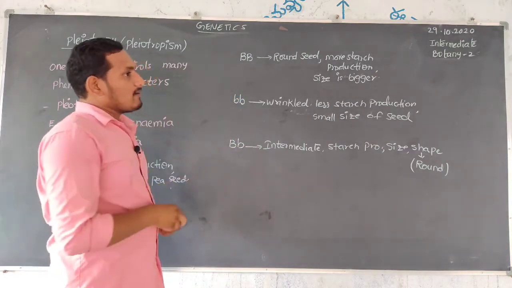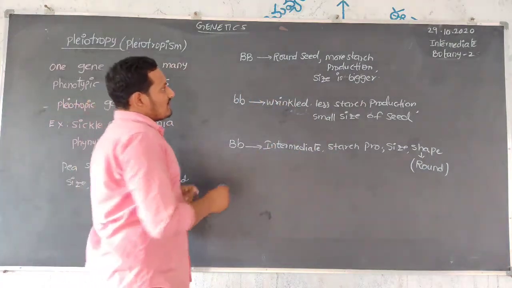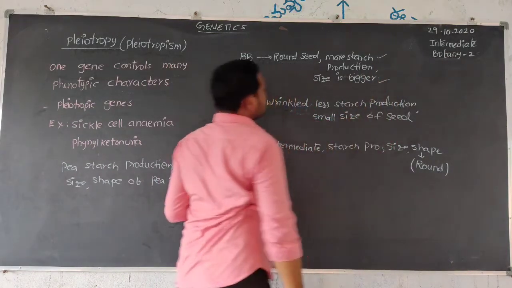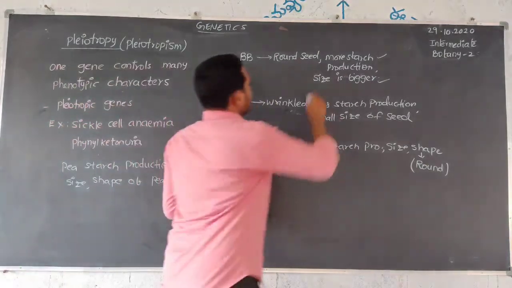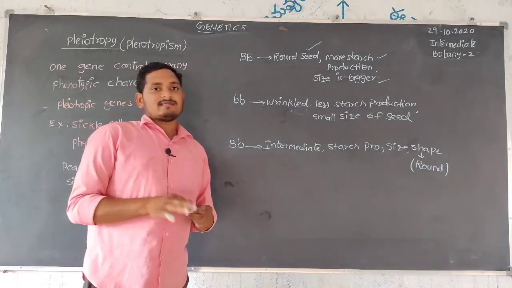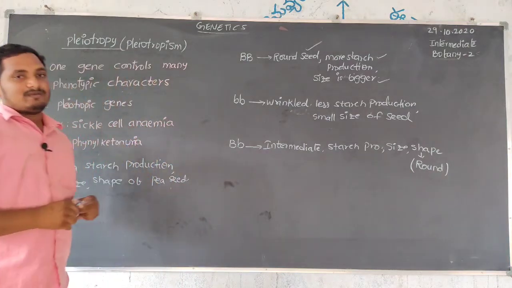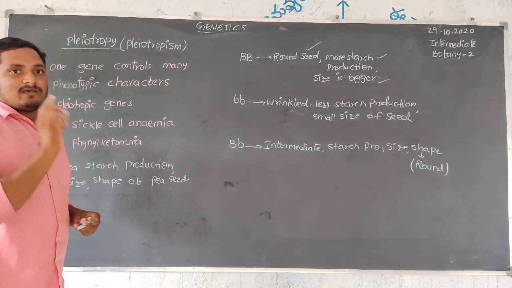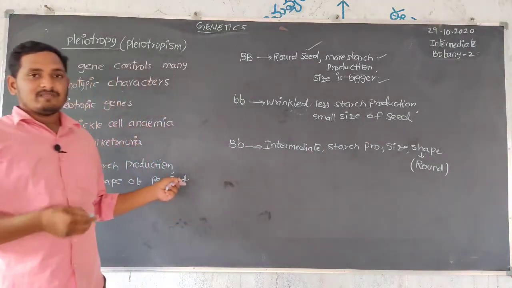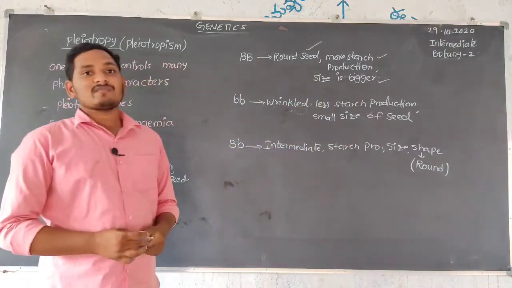Here only one gene controls three functions: starch production, size, as well as shape. These three characters are controlled by only one gene, and that is pleiotropy. The pleiotropy concept is mainly that only one gene controls many functions, including in this pea seed: starch production, size and shape.